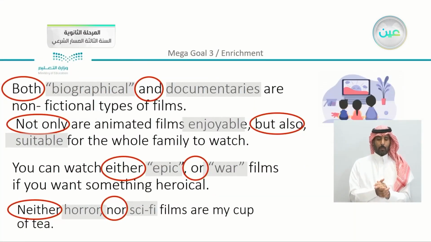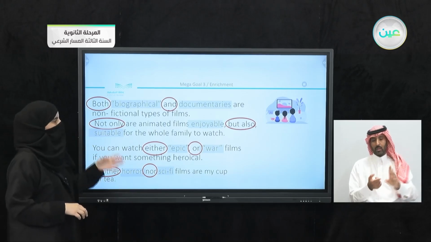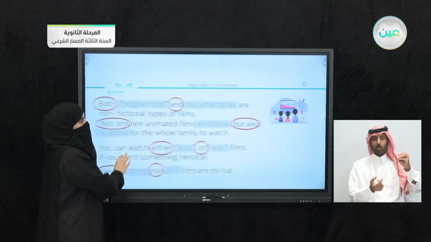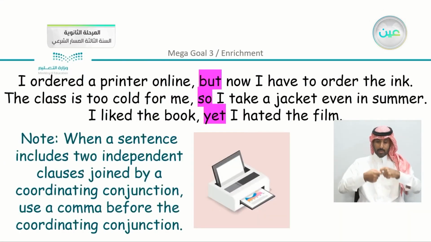Also, just to recall the examples, you can use both and, not only but also, either or, neither nor. So these are paired conjunctions. We have here the single conjunctions as we mentioned before.